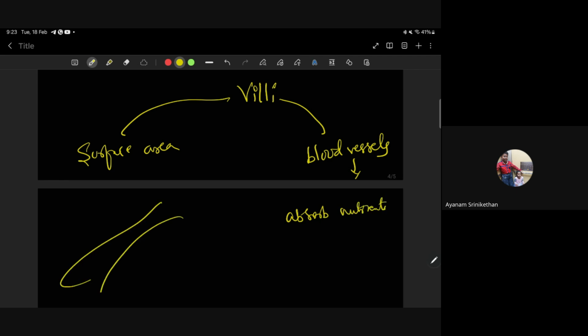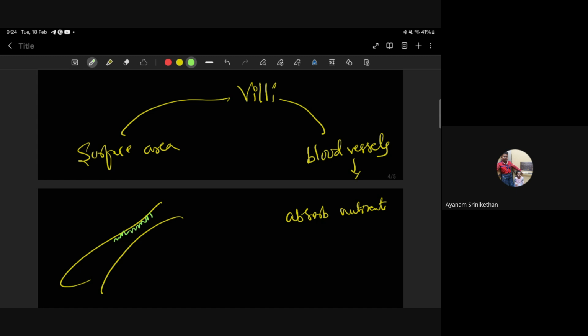Where are these villi present? They are present in the small intestine. What is the function of the small intestine, children? Just assimilation. Whatever was digested in the stomach comes to the duodenum, all the food material will be digested and comes to the small intestine, right? And what is the function of the small intestine? It will assimilate. It will absorb all the nutrients which are coming through the food.